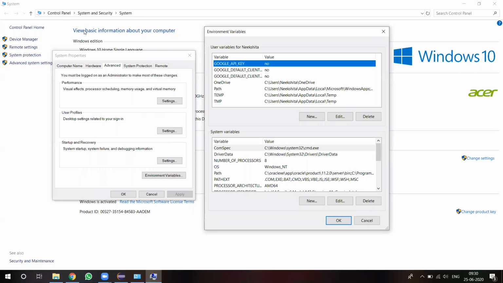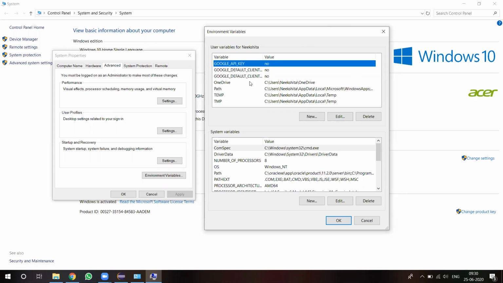Once again, in my computer, when you right-click on My Computer and select Properties, there is Advanced System Settings. Under Advanced System Settings, we have to choose the Advanced tab. Under the Advanced tab, we have to select Environment Variables. Then a pop-up will come like this.